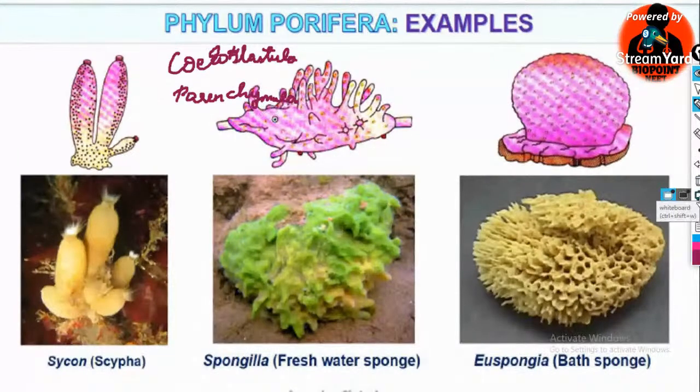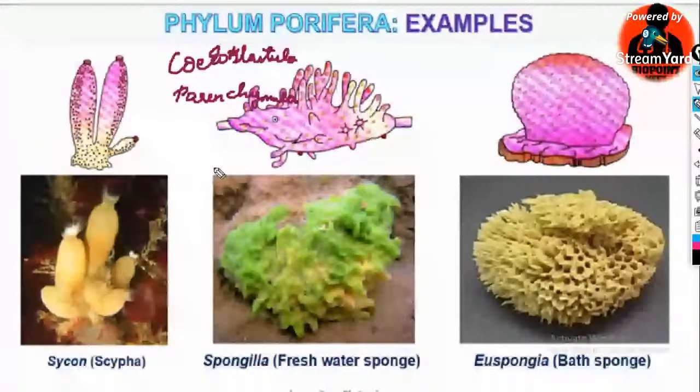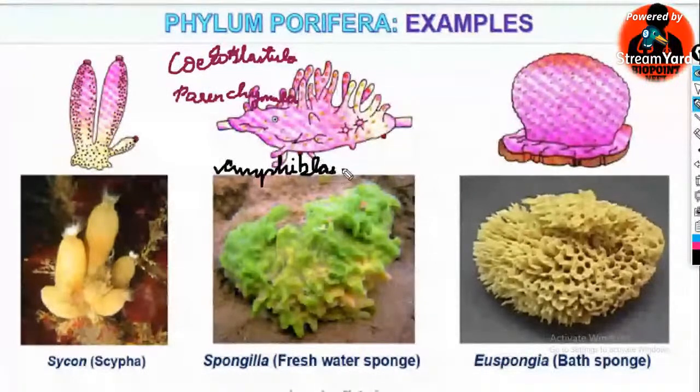If you have any doubt in the spelling, please comment. All these are the three types of larval stages.